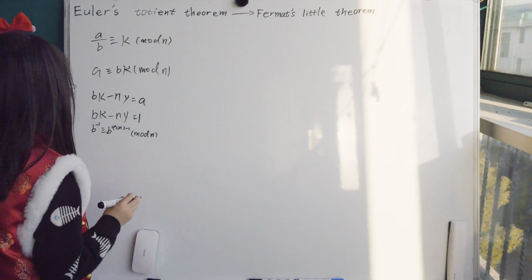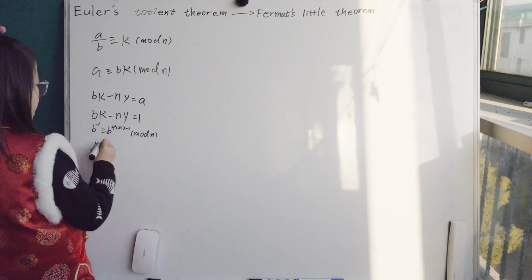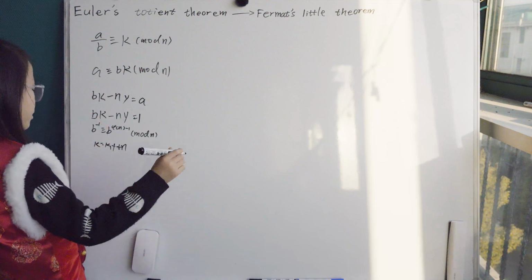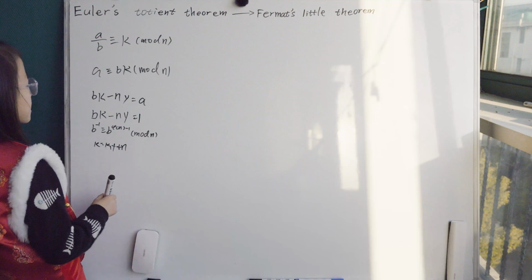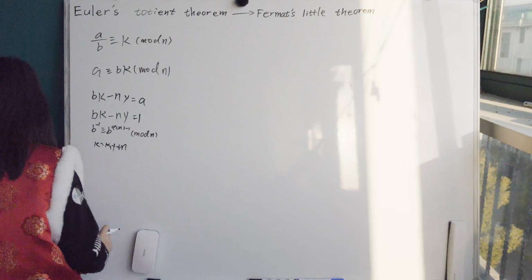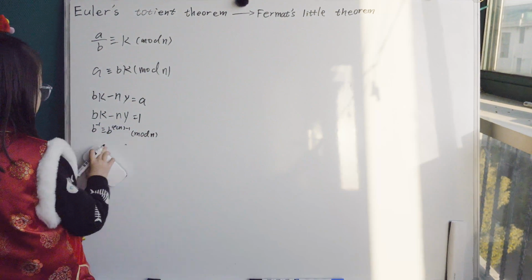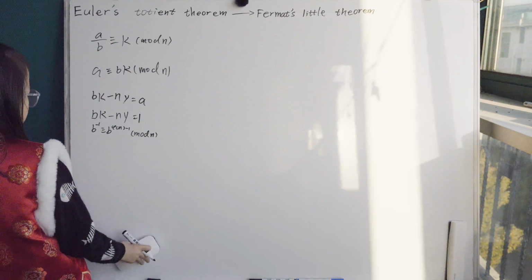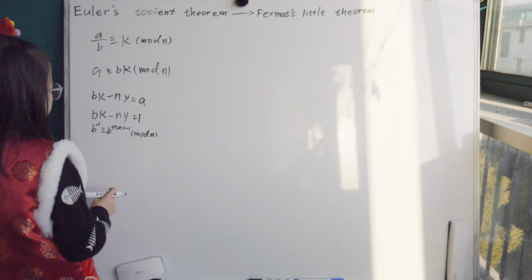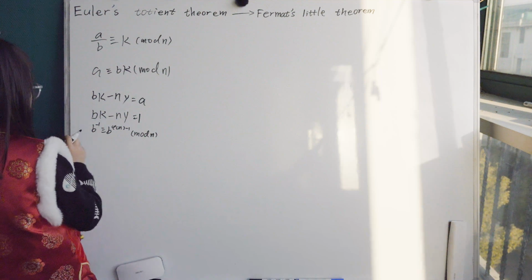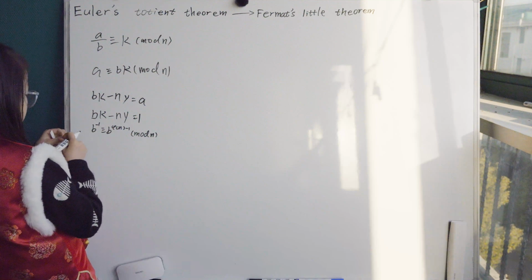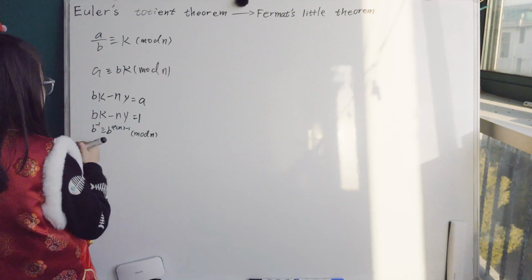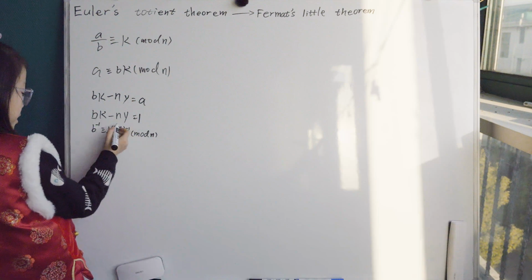When we find a number K1, K is equal to K1 plus T times N over the greatest common divisor of B and N. But because B and N are co-prime, their greatest common divisor is equal to 1, so it's just plus T N. So if this is a root of K, this number must also be a root of K, because the difference is a multiple of N. If both of them are roots, their difference is a multiple of N, so this one must be a root. Let's see here.